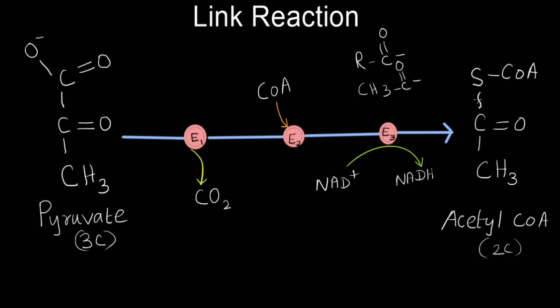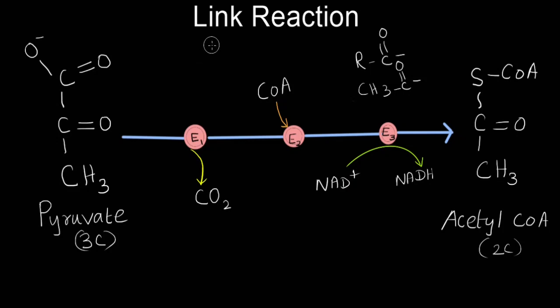thioester bond? Now, the electrons that were removed during the process of oxidation with the help of enzyme E3 are transferred to NAD+, which is an oxidized mobile electron carrier. This NAD+, after accepting the electrons, undergoes reduction and forms NADH. So, from the link reaction, 3 products are obtained: carbon dioxide, NADH and acetyl-CoA.